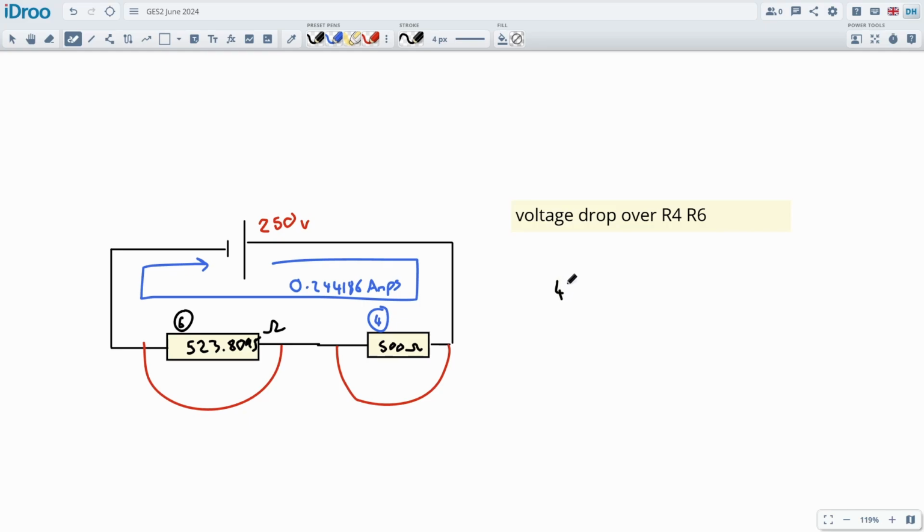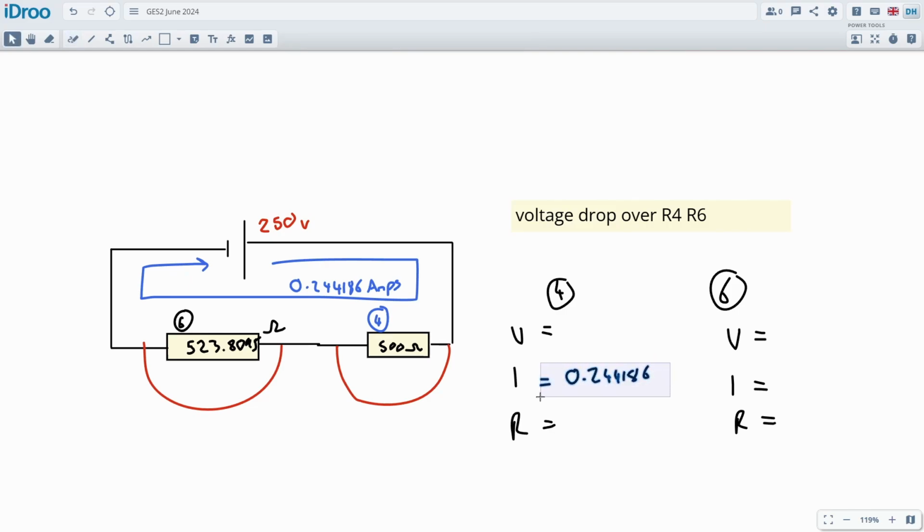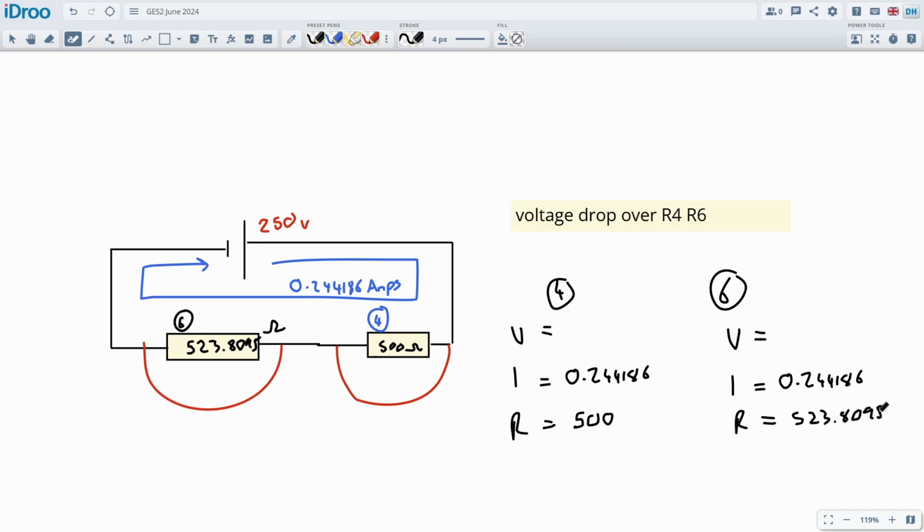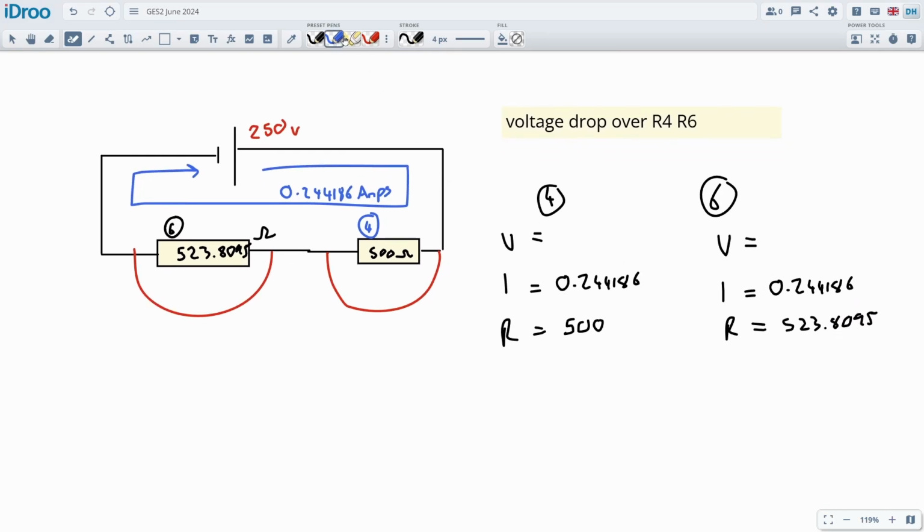We're going to have component number 4 and component number 6, I meant 6, and we're going to use VIR on them. We don't know the supply voltage. Even though it says 250, it's quite confusing, we're actually calculating the voltage drop over these. So the current is definitely 0.244186, and that would be the same for both of them. And we know the resistance because it's written on the components: 500 and 523.8095.